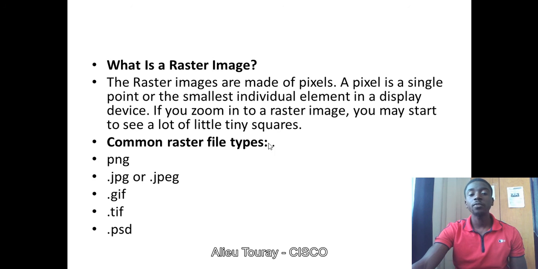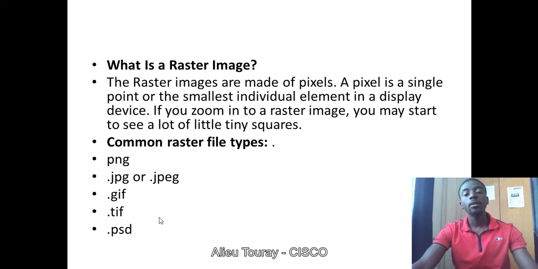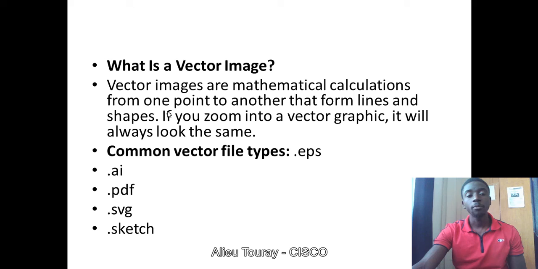So the common raster file types that you have when you're saving are PNG, JPEG and JPG, GIF, TIFF, and PSD. Okay, so these are basically the different image file types for raster images. And for vector, this is a different type.